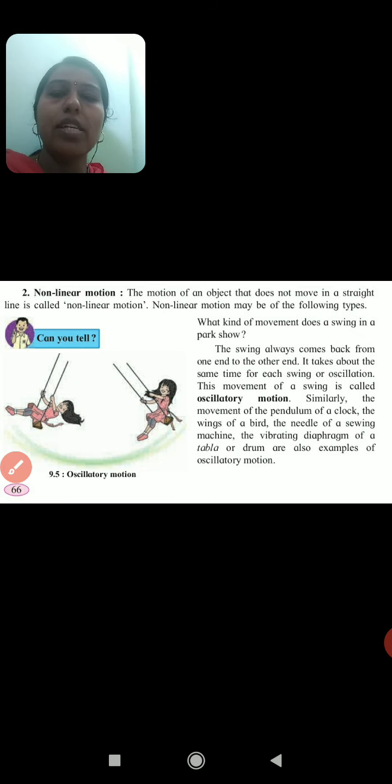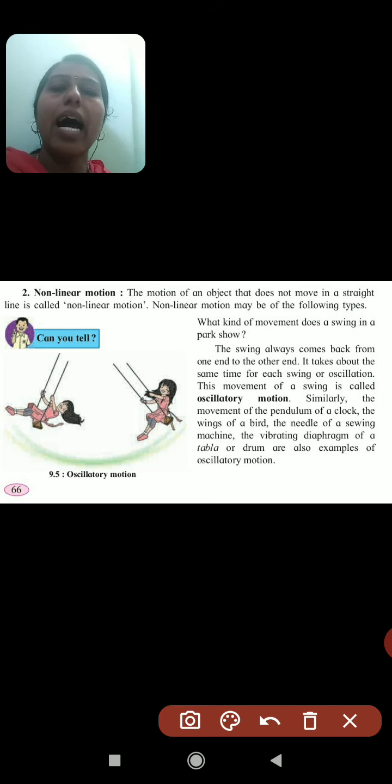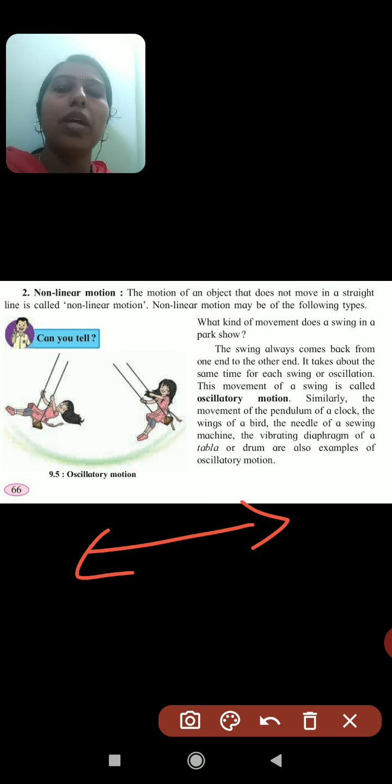So, what is the definition of non-linear motion? The motion of an object that does not move in a straight line is called non-linear motion. It will not go in a straight line. It may be of different types. So non-linear motions are of different types, children. We will see one by one.